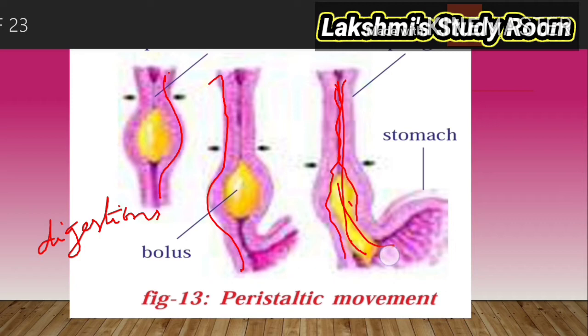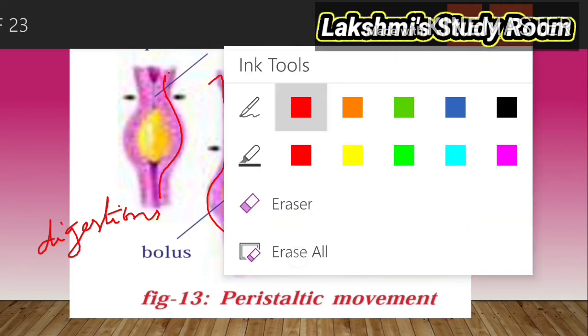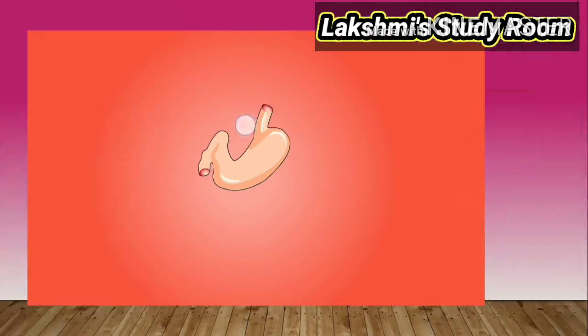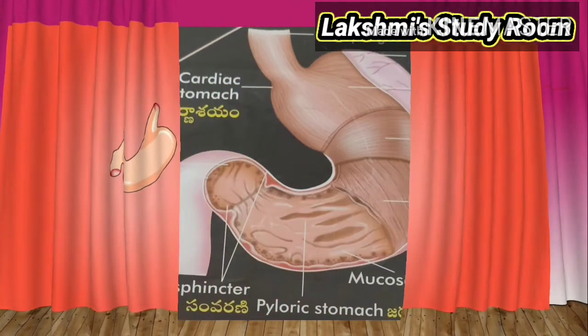Then it will enter into the next part, the stomach. The first part of the stomach has a cardiac sphincter, which allows a small quantity of the food from the esophagus into the stomach. So the next one is the stomach. The stomach is a muscular bag-like structure.